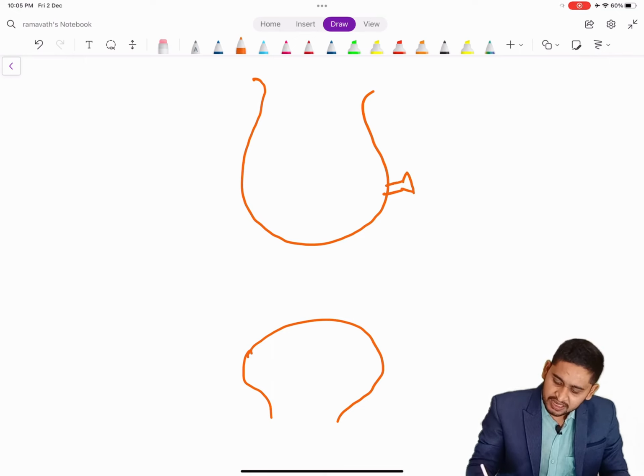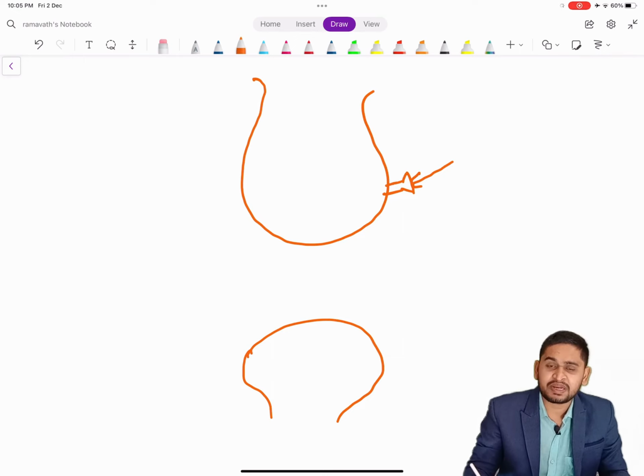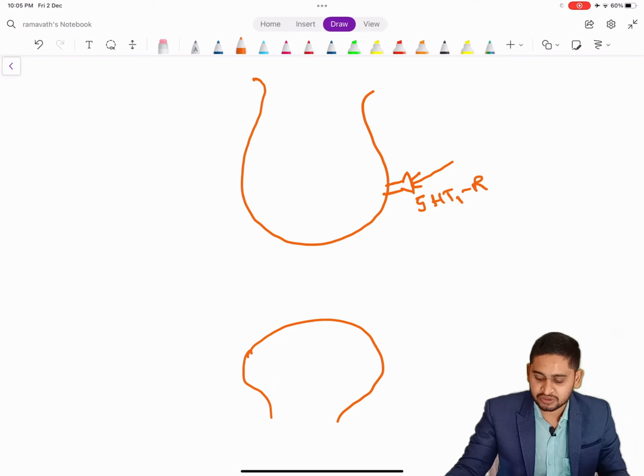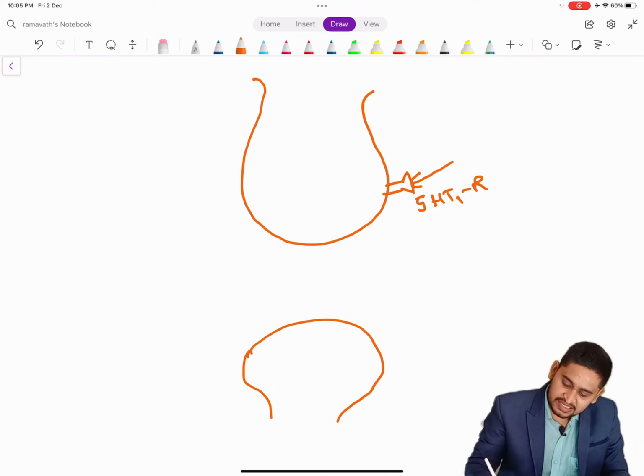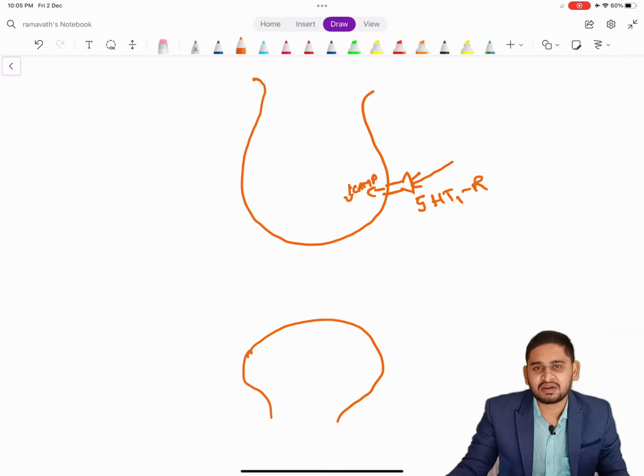Whenever a drug acts on the presynaptic 5-HT1 receptors, the 5-hydroxytryptamine type 1 receptors, it inhibits or decreases the cyclic AMP levels.